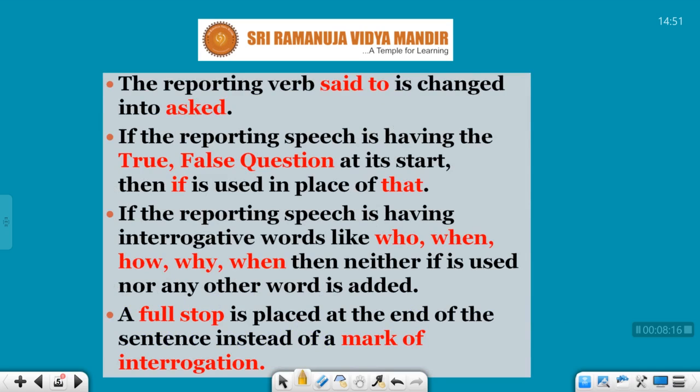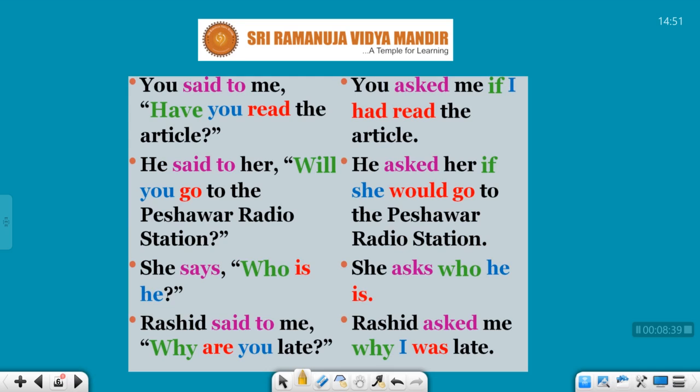The reporting verb said to is changed into asked. Now what is a reporting verb? I've told you, students, the clause which is outside the inverted commas is called the reporting verb. Whenever you have a question, you have to use asked.